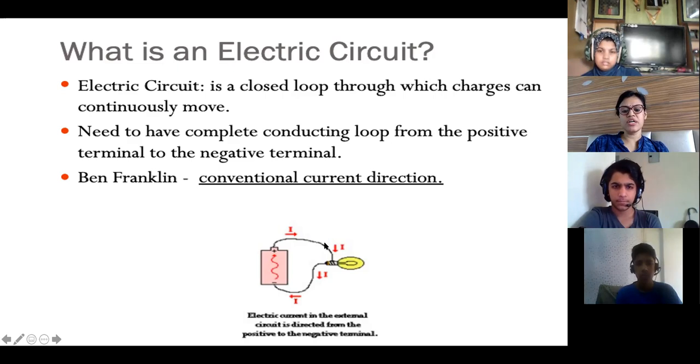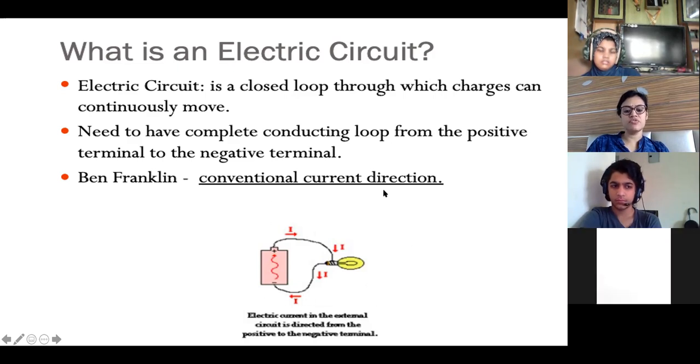From positive, one connection goes to the bulb, and from negative, another connection goes to the bulb. From plus, you will have current flowing through the bulb like this, and your bulb glows. If this circuit is complete, your bulb will glow. If any loose connection is there, this will not glow. So basically, this circuit we did in the first activity.